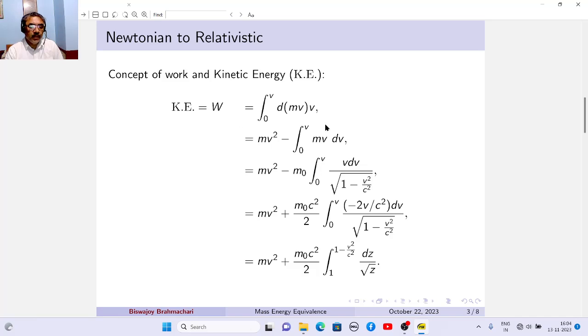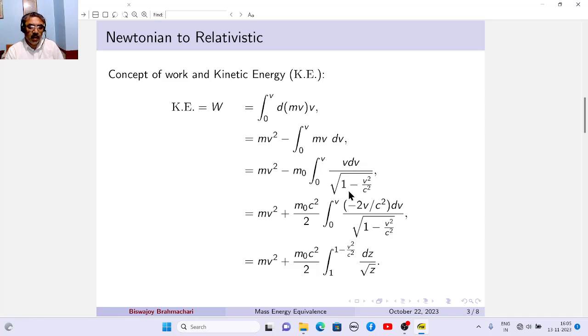Kinetic energy is this integral from 0 to v. We can do this integration by parts. v is the first function, unchanged, into the integral of the second, minus the integral of mv dv. And here again, we express in terms of the rest mass m0, so the Lorentz factor is within the integral.